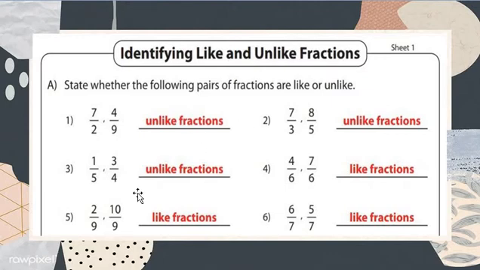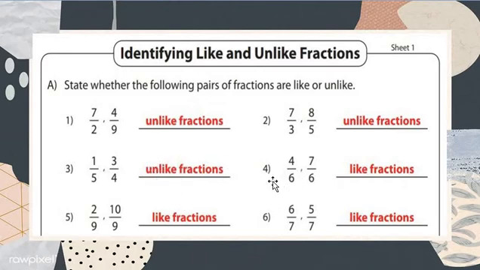The denominators 5 and 4 are different, both are not the same. That's why it is an unlike fraction. Only this digit and this digit, the different denominators, so we write unlike fraction.